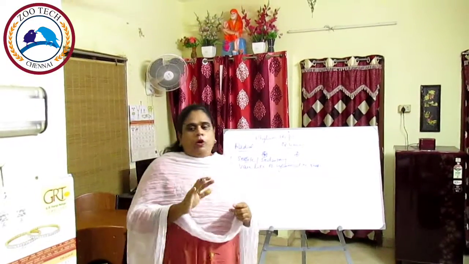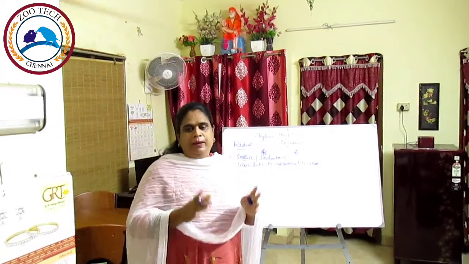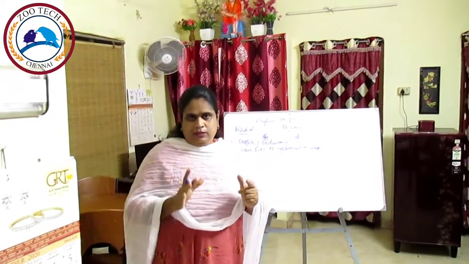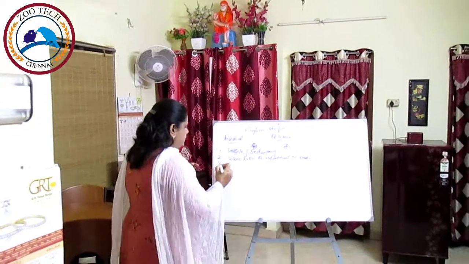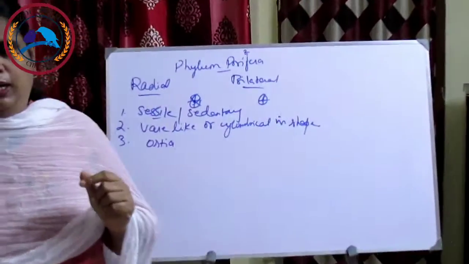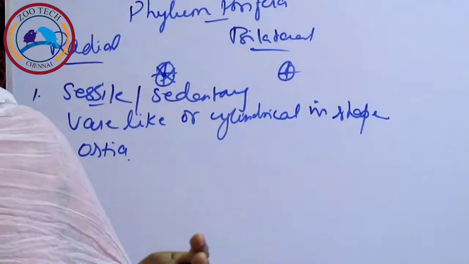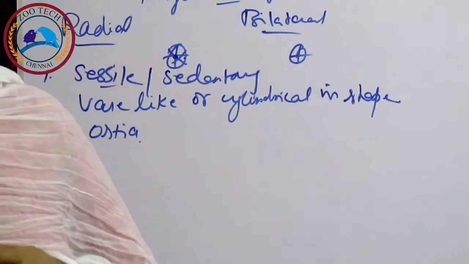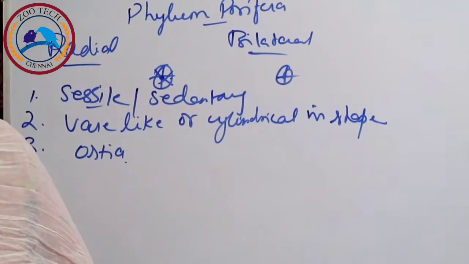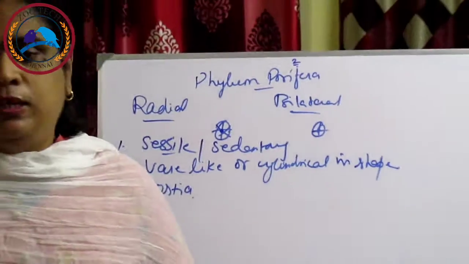Then the body surface is perforated by numerous pores. That is, you have ostia, through which the water enters the body, and one or more large openings, called oscula, through which the water passes out.